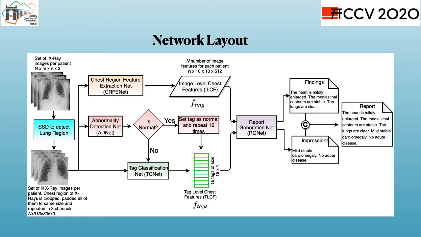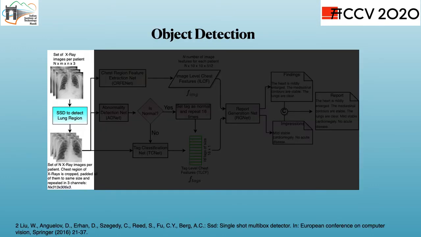This is the overall network architecture. Every aspect of the proposed method is designed to tackle the challenges present in the automatic X-ray report generation problems. Tags are identified for each patient and its embeddings are used in report generation along with image features. Findings and impressions, the two parts of the report, are generated sequentially one after the other. Now let's look at where each piece falls into the overall layout, followed by its network architecture in detail.